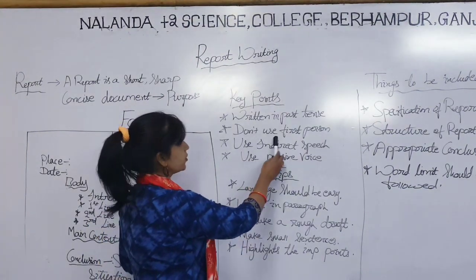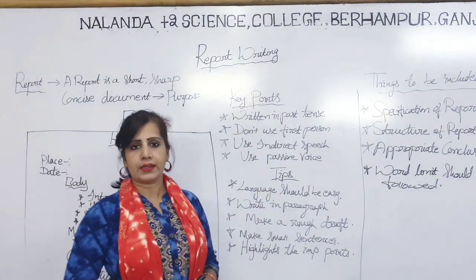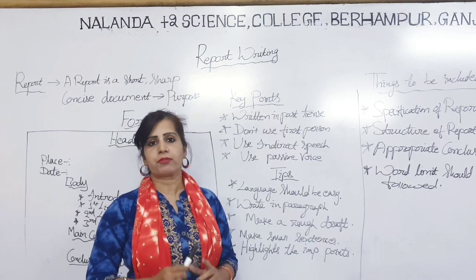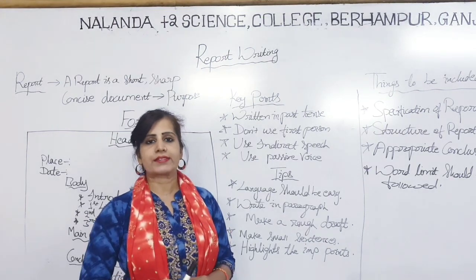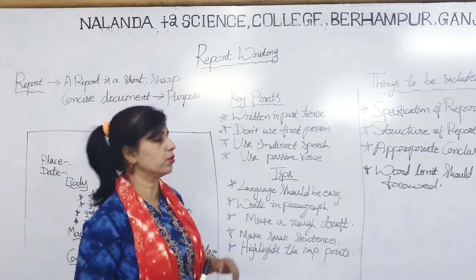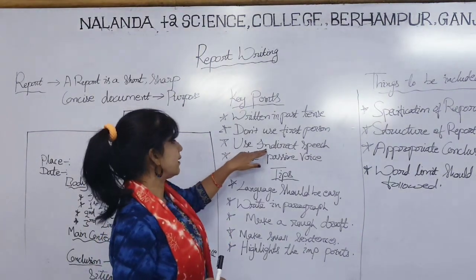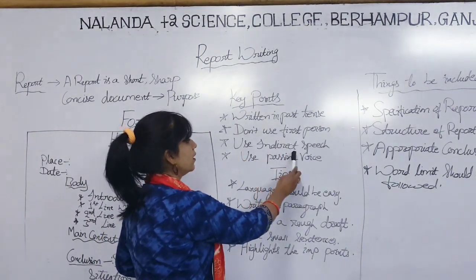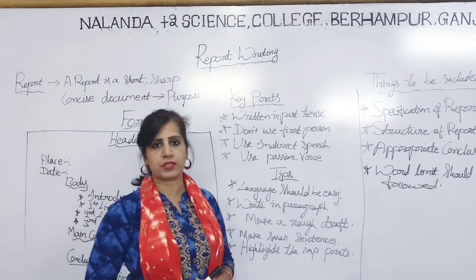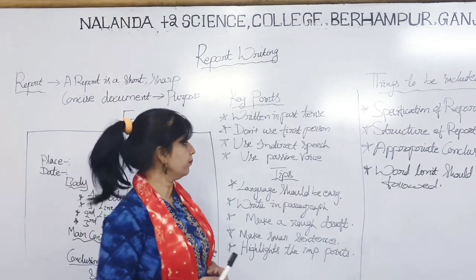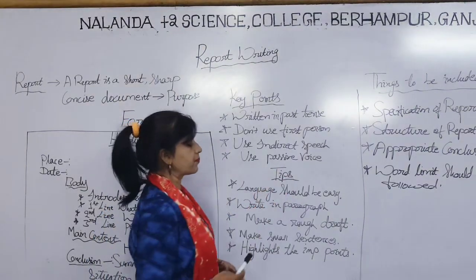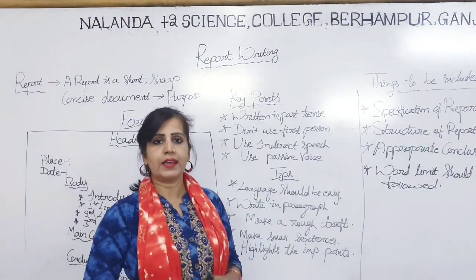Next thing is that do not use the first person. While writing the report, never use the first person. First person in the sense that I, we, all these things you have to not use. You have to not include those things. Use indirect speech. While writing a report, always write in indirect speech. The whole report should be written in an indirect way, not in the direct way. Okay? And use passive voice rather than the active voice.